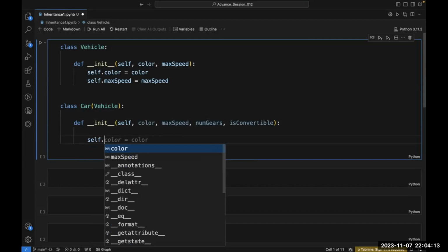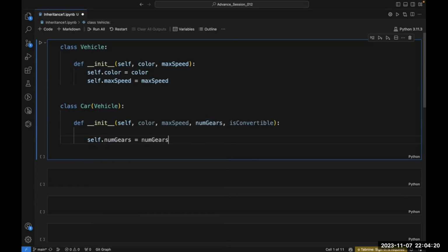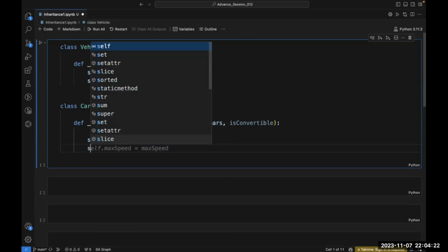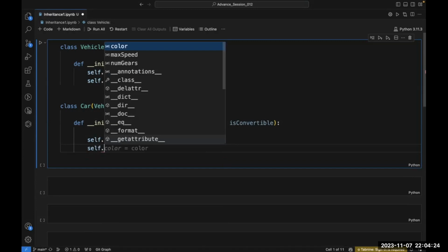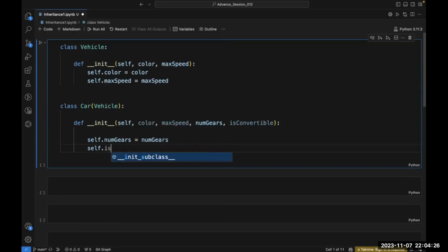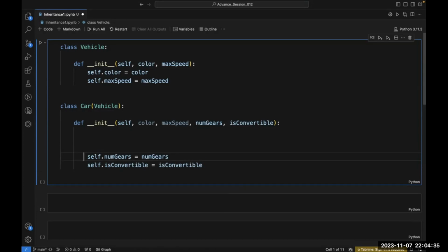Self dot number of gears is equal to num gears, and self dot is convertible is equal to is convertible. So this is done. Fine.